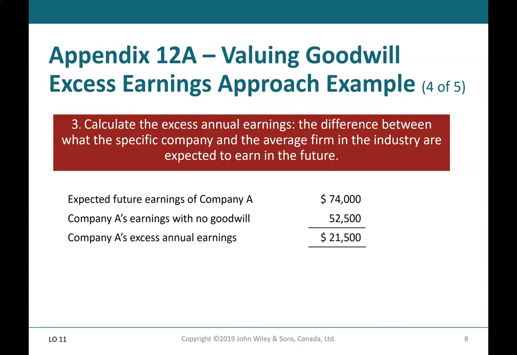Appendix 12A, Valuing Goodwill, Excess Earnings Approach, Example 4 of 5. Calculate the excess annual earnings, the difference between what the specific company and the average firm in the industry are expected to earn in the future. The expected future earnings of Company A was $74,000. Company A's earnings with no goodwill would be $52,500. So Company A's excess annual earnings is $21,500.